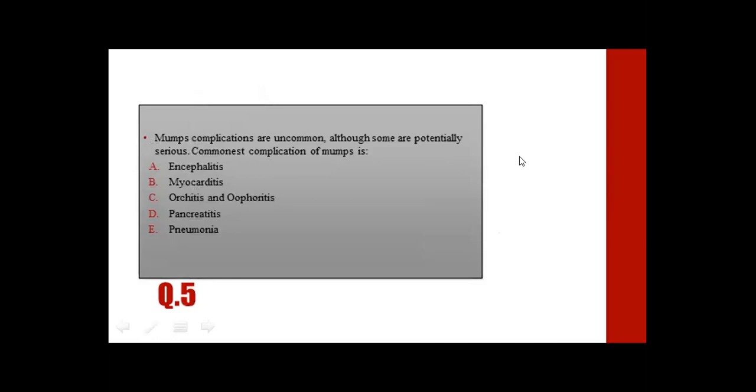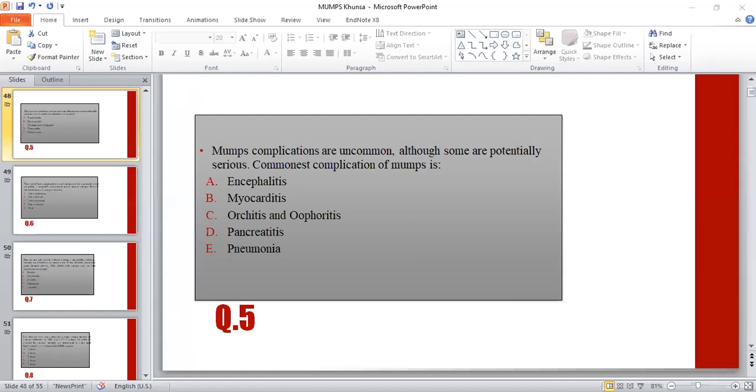MCQs 5. Mumps complications are uncommon, although some are potentially serious. The commonest complication of mumps is: alpha encephalitis, beta myocarditis, C orchitis and oophoritis, delta pancreatitis, and E pneumonia. C will be the correct option, as orchitis or oophoritis are the complications seen in male and female, but this complication is very rare.